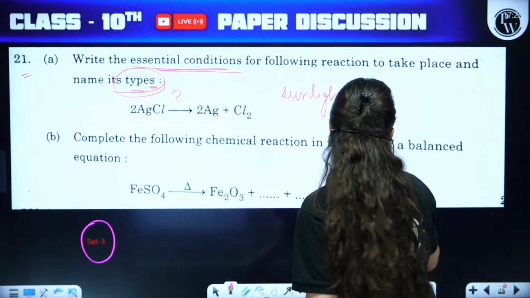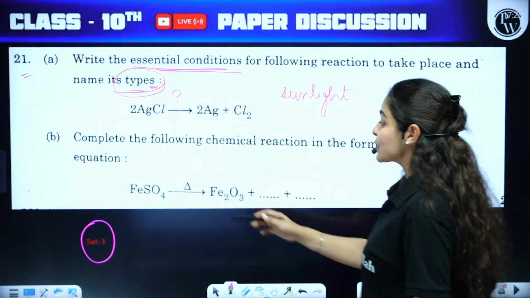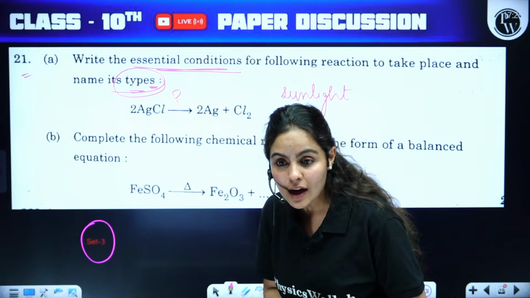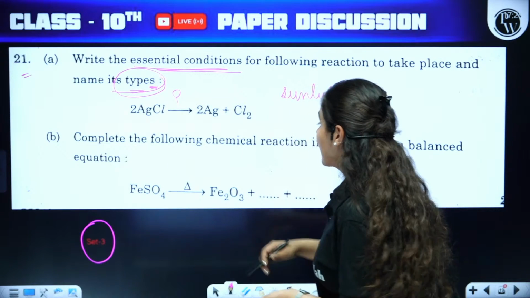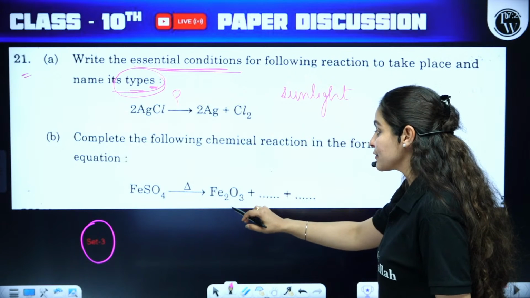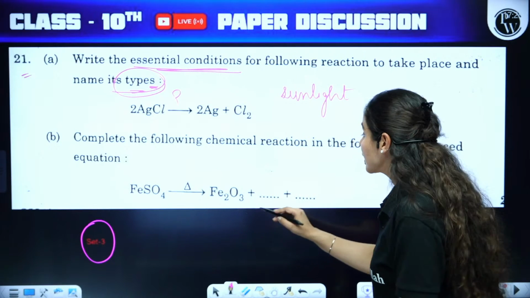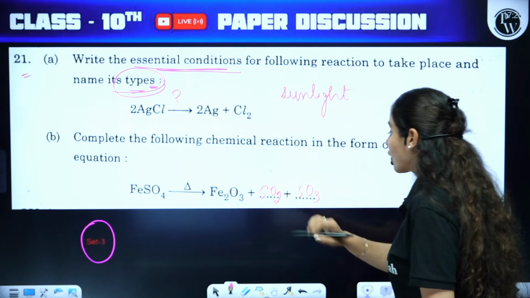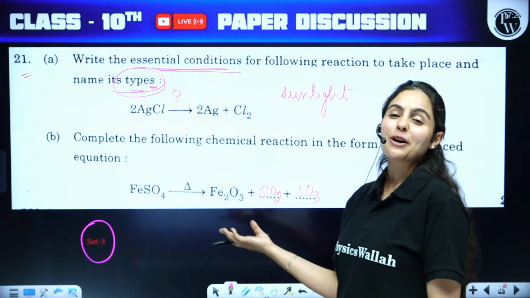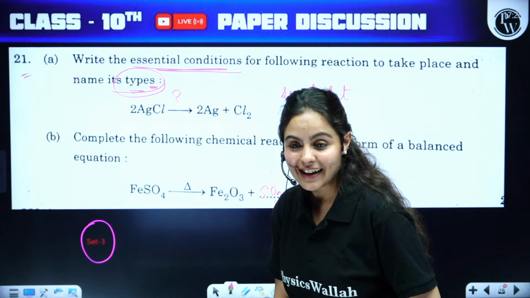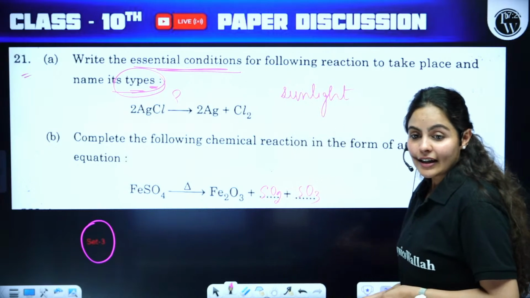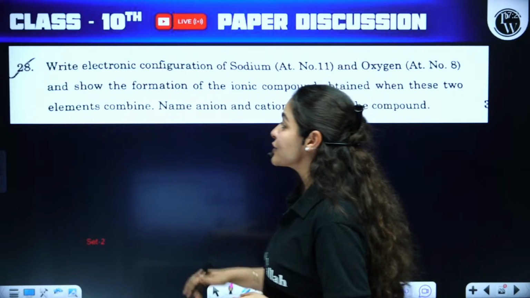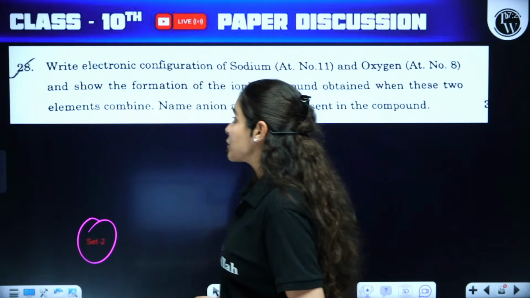Complete the following reaction in form of a balanced equation. So it is a part again of thermal decomposition reaction. Absolutely right, Sri Devi. So it is FeSO4 on heating gives you ferric oxide, which is a reddish brown color compound, as well as sulfur smelling gases, which are sulfur dioxide and sulfur trioxide. That's your perfect answer. Yes. Correct. Bilkul correct. Moving on to the next question, number 28, which is a part of set number 2.